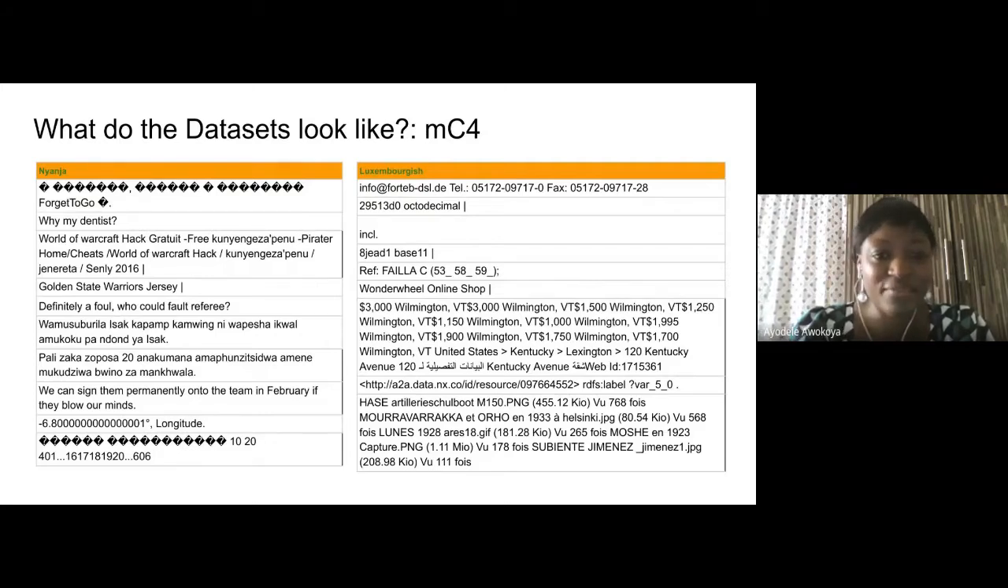So we have the mC4 dataset. It's also a monolingual dataset, and here we see the Inyaga dataset also has some English sentences in it, which is not a real representation of the language it claims to collect data on. And the Luxembourgish dataset also has the same issue, and this is what we try to look at, in order to bring out the key information, or to point out what these datasets look like.